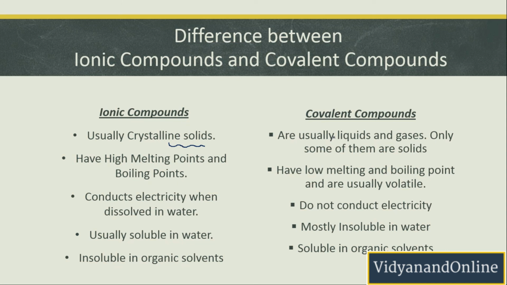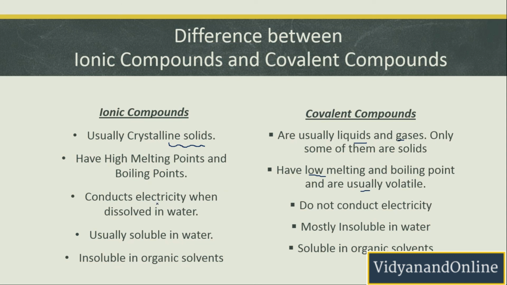Talking about covalent compounds, the forces of attraction between the molecules are very weak. That is why they are usually liquids and gases, and only some are solids. Ionic compounds have high melting and boiling points. Again the same reason: the strong force of attraction between the oppositely charged ions. And covalent compounds have low melting and boiling points and are usually volatile because of the weak forces of attraction between the molecules of covalent compounds.